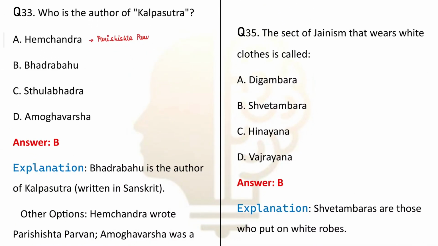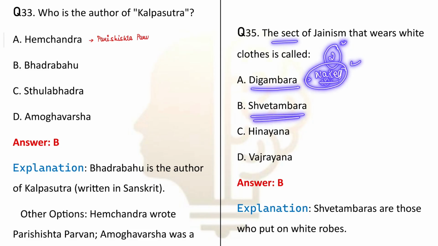Next question is the sect of Jainism that wears white clothes is called. Now, as I told you, there are basically two sects of Jainism. The first one are the Shwetambars and the other one are Digambars. Digambars are those who are believed to be naked. They do not wear any clothes. Whereas Shwetambar, Shwet means white.